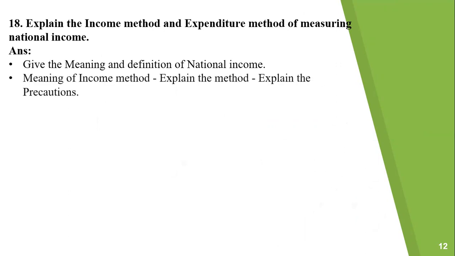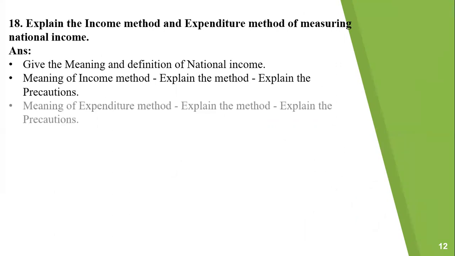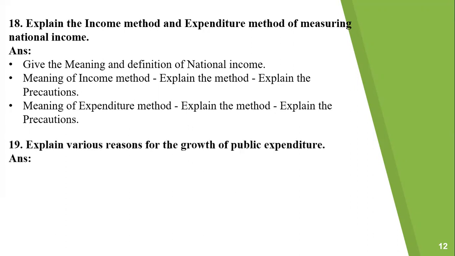Let us see the next question. Explain the income method and expenditure method of measuring national income. So first, give the meaning and definition of national income. Then meaning of income method. Then explain the method and explain the precautions. Then meaning of expenditure method. Explain the expenditure method and explain the precautions.